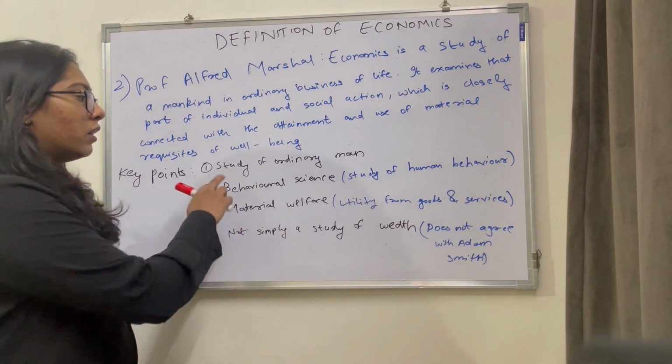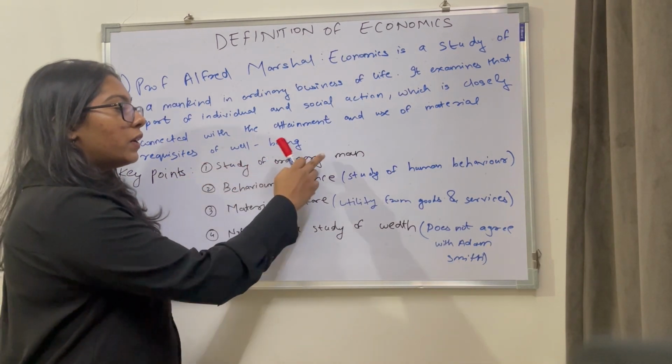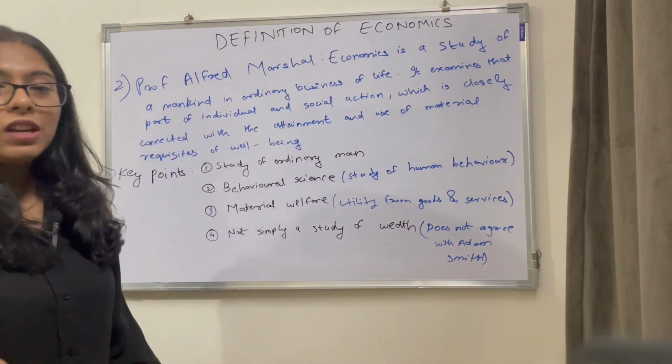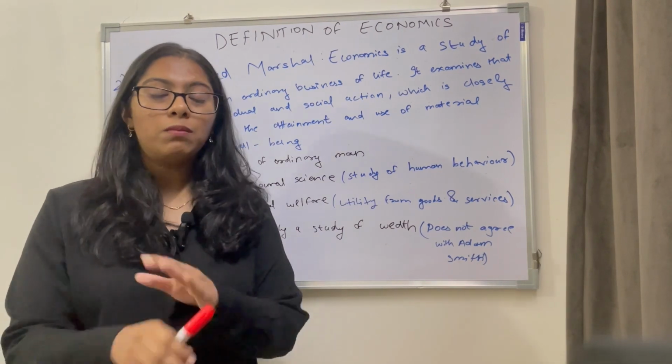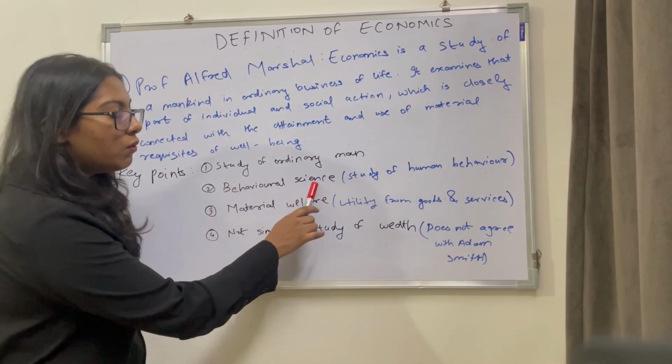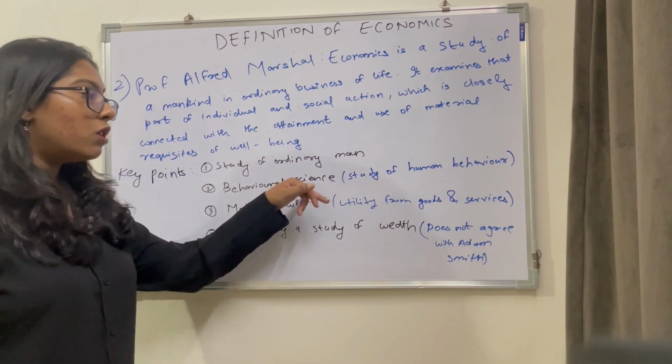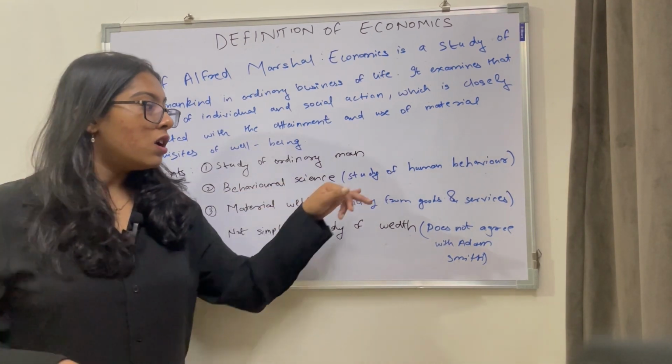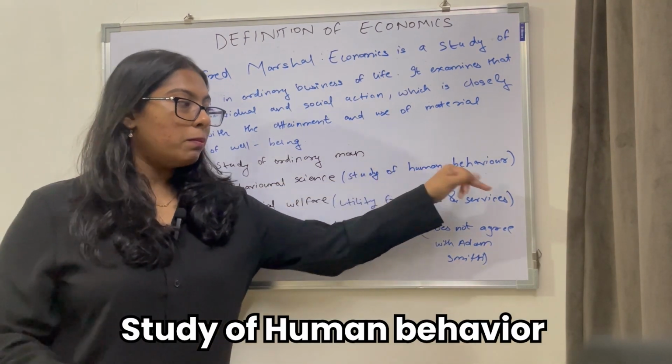First one, the definition talks about the study of an ordinary man. Now, ordinary man as in you and me, normal people. Okay. Next, it talks about behavioral science. Now, what is behavioral science? We saw in the first video, it is the study of human behavior.